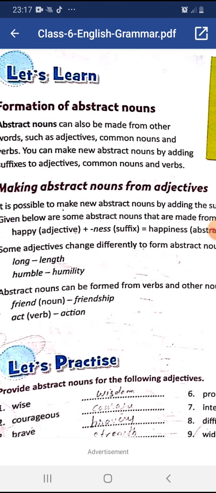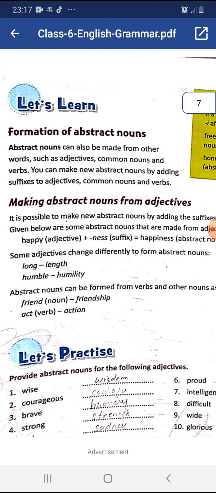Here an example is given. Happy. Happy is an adjective. When we add the suffix ness with it, we get a new word, that is happiness. Happiness is an abstract noun because it expresses a quality.